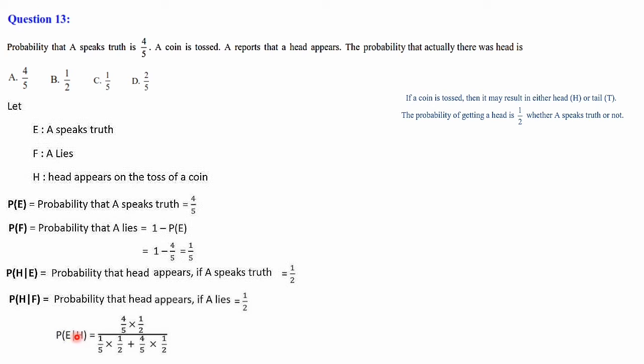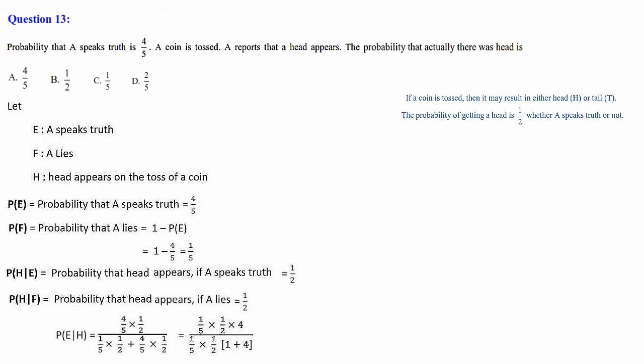P of E given H is equal to, the formula is, P of E into P of H given E. P of E is 4 by 5 and P of H given E is 1 by 2, divided by the total probability, that is 1 by 5 into 1 by 2 plus the numerator, 4 by 5 into 1 by 2.